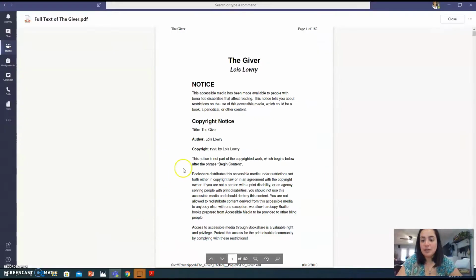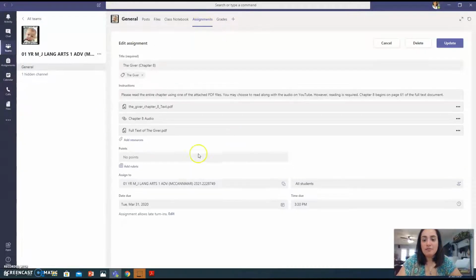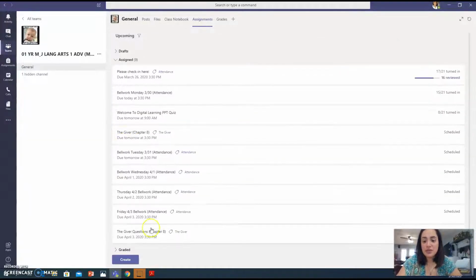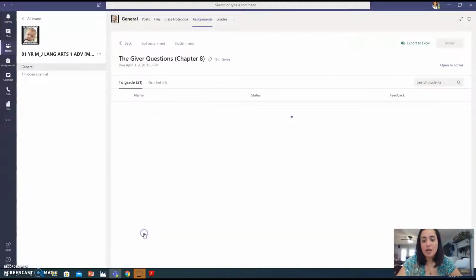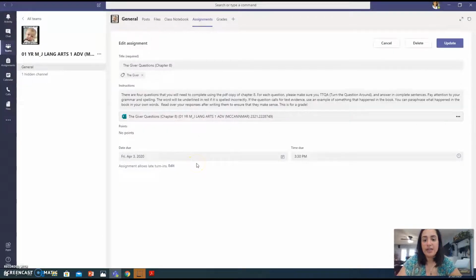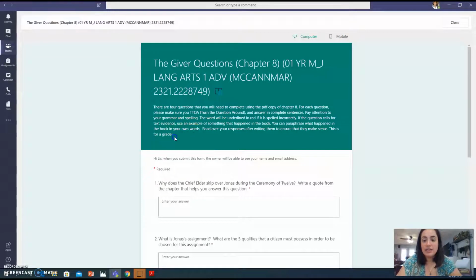Alrighty, so going back to the assignment, do not get confused. You do not have to turn anything in here. This is just for you to access the text. You will see another assignment that is labeled The Giver Questions, Chapter 8. And then once you're done reading, you're going to go ahead and click on that and open up the form, read the instructions right here, and then go ahead and answer the questions.